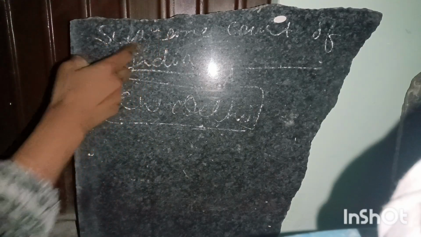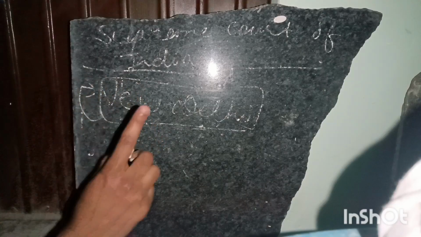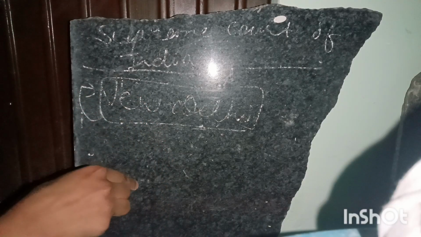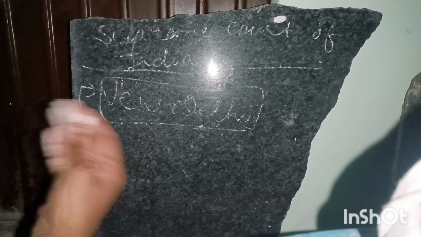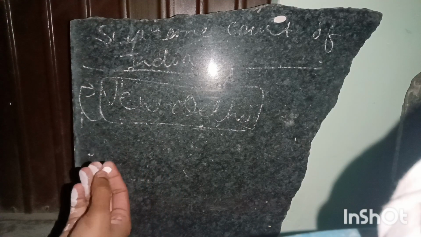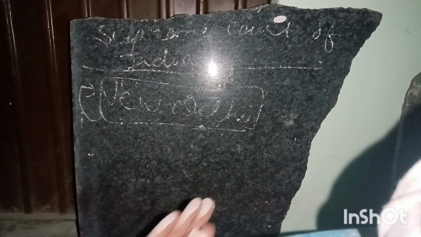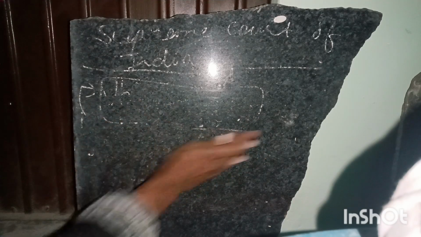Remember that the Supreme Court of India is only in New Delhi and not in any other place in India. All right, but a High Court can be seen in each and every state except in some cases where the High Court is common for two or more states. So I hope these things have been understood by you.